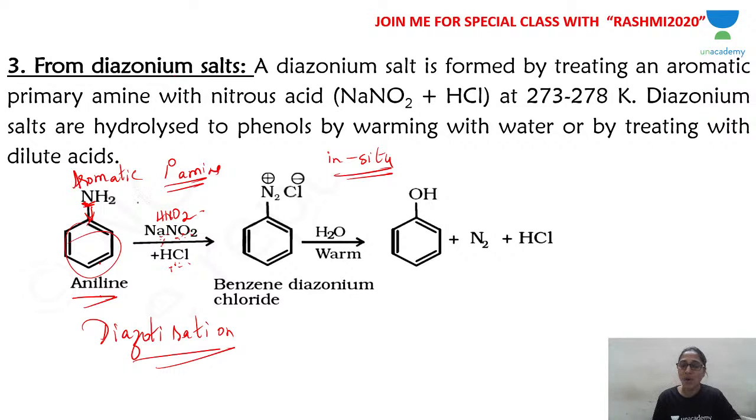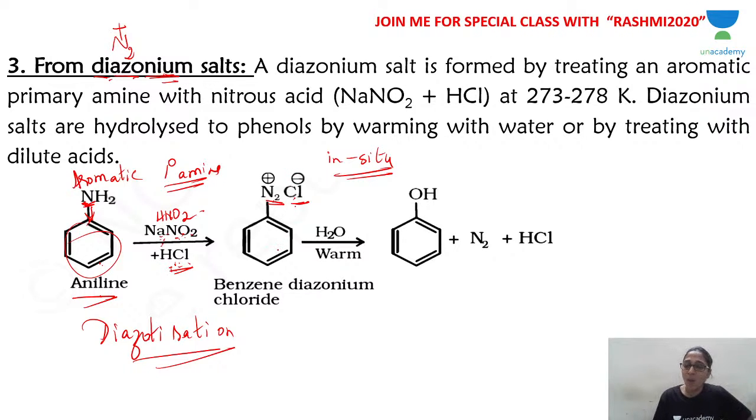So the nitrous acid thus formed will react with aniline to give you benzene diazonium chloride. Because you have taken HCl, that's why chloride. This compound is called a diazonium salt. Di means 2, azo means nitrogen, so 2 nitrogen atoms, N2 with the plus charge. That is why diazonium. The compound formed when aniline undergoes diazotization is benzene diazonium chloride. This is a very important compound. How important, you will learn when you learn the amine chapter.